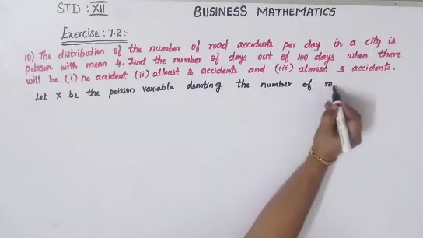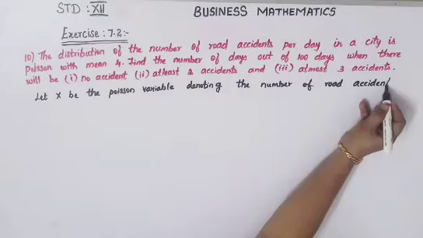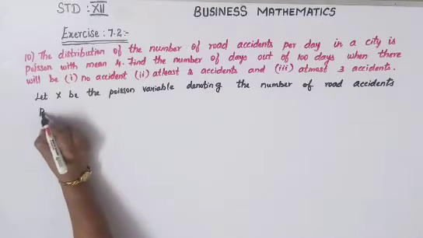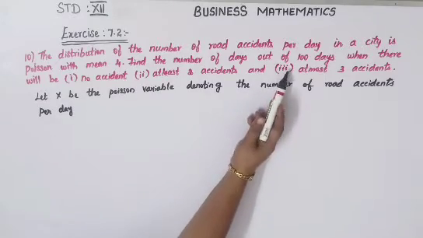So we find it for 1 day, then convert it for 100 days.